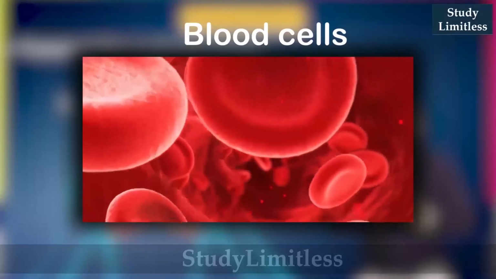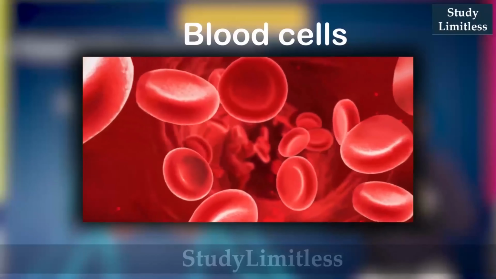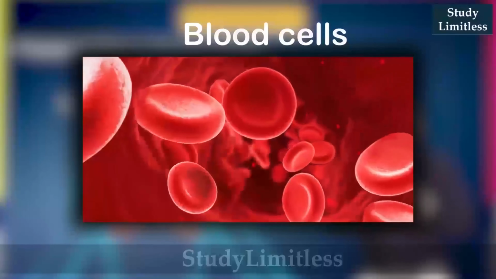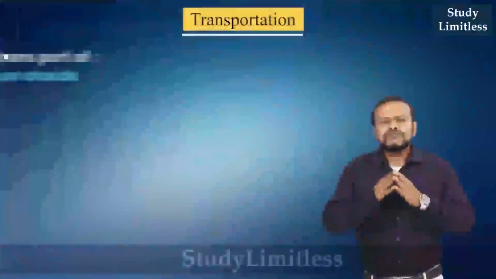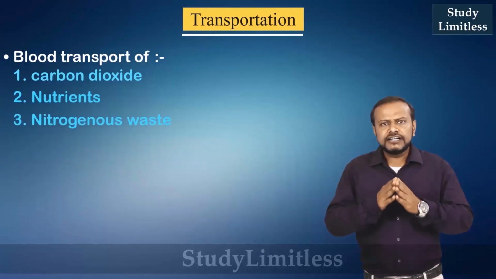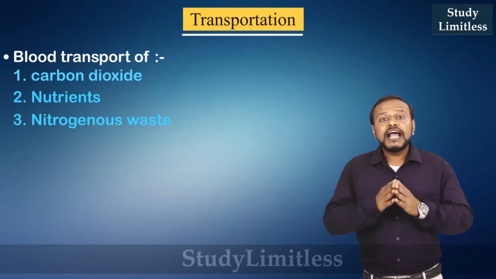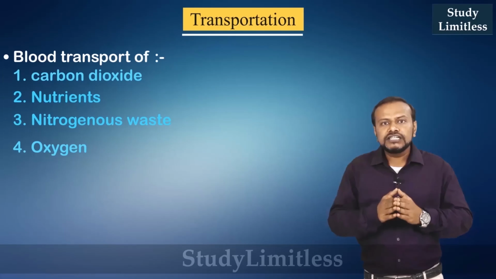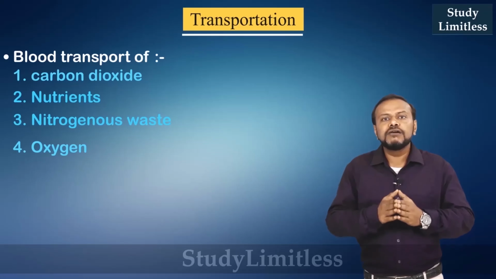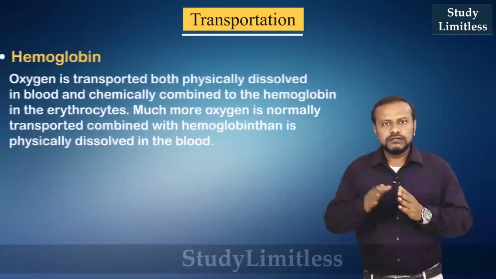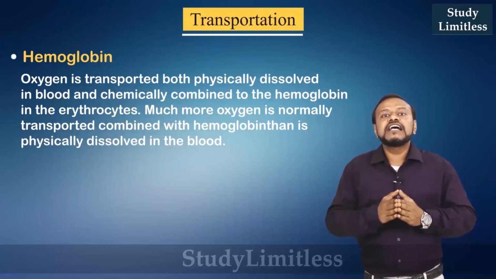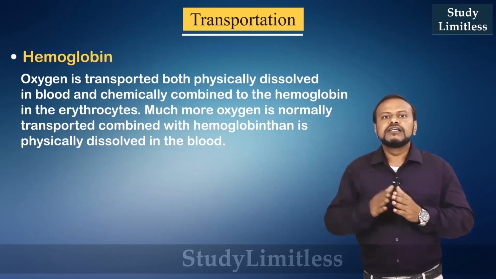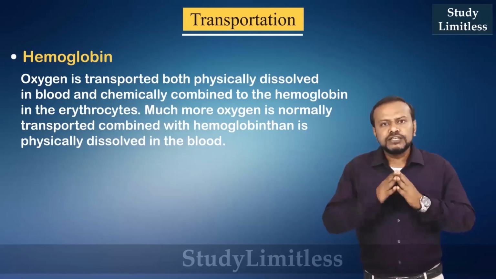Blood comprises a fluid which is called plasma, in which are dissolved cells. Now this blood helps us in transport of carbon dioxide, nutrients, nitrogenous waste in dissolved form, as well as oxygen. The capacity of blood to carry oxygen is because of the presence of a wonder molecule called hemoglobin. Hemoglobin has very high affinity for oxygen, hence it rapidly combines with oxygen and transports oxygen throughout the body.